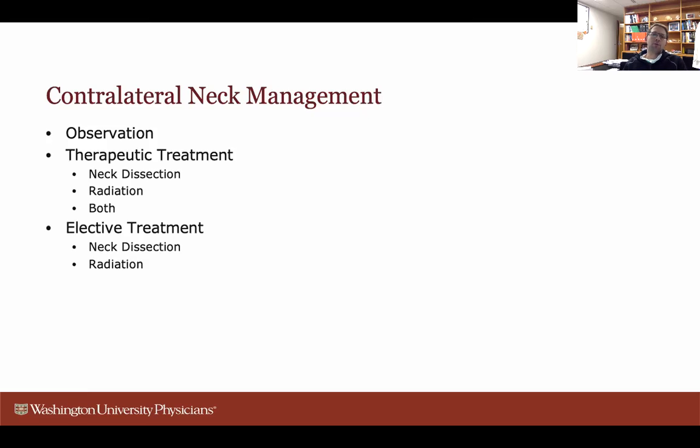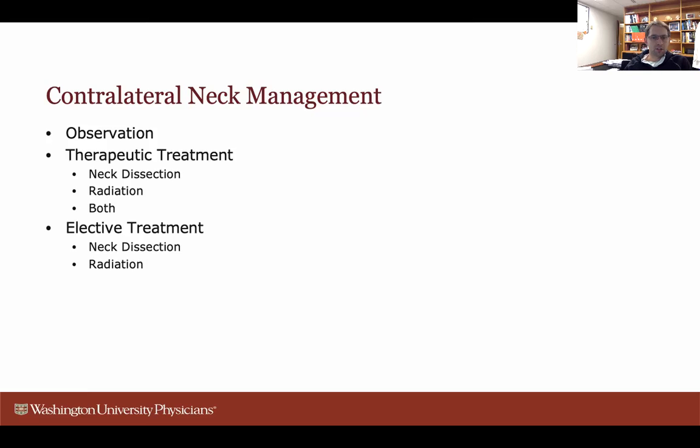Knowing the risk and the rate of contralateral nodal disease and when to perform elective treatment, there are multiple types of management of the contralateral neck. One is to observe it. One is to treat it therapeutically if there is positive clinical nodal disease, and that could include a neck dissection. It could include radiation therapy or both.